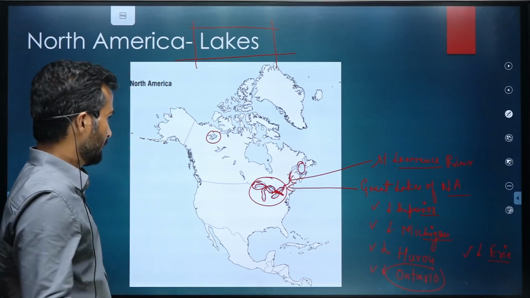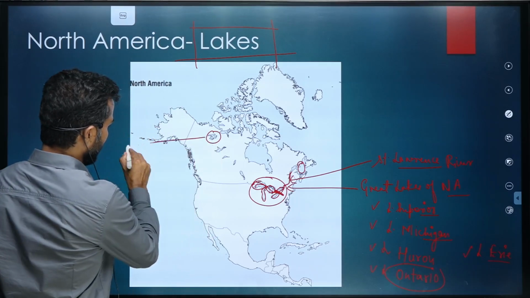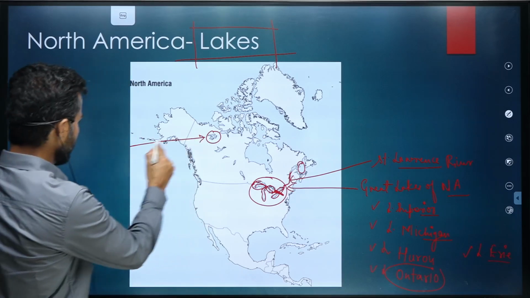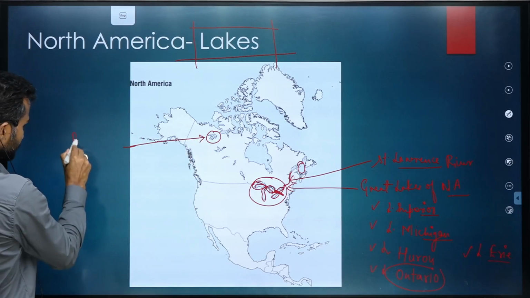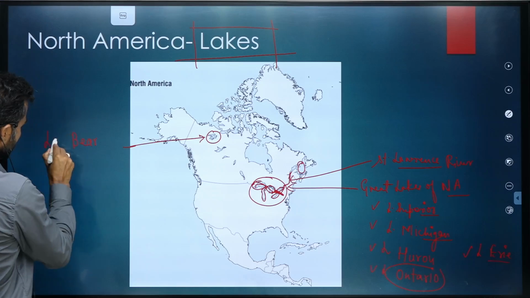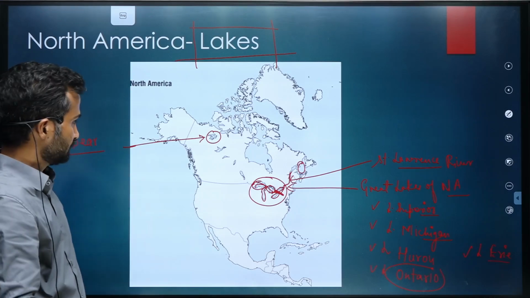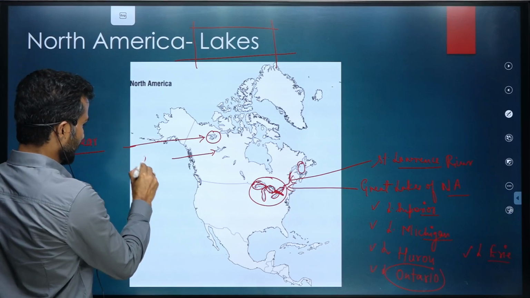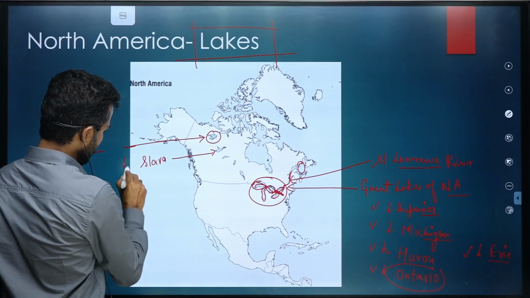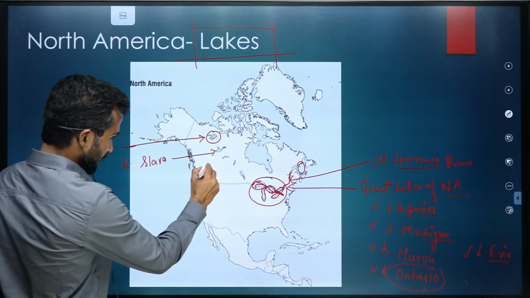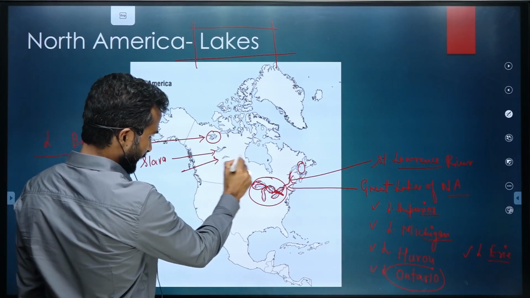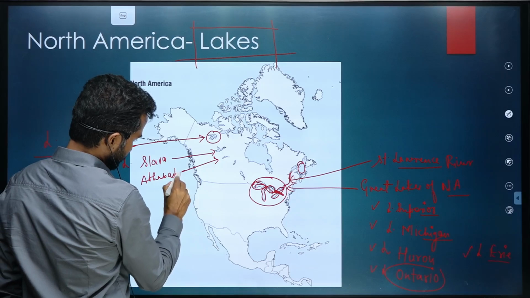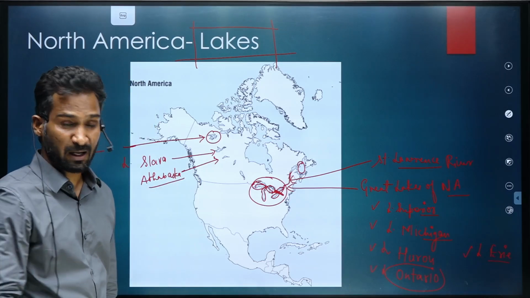Okay. Anyway, come to another lake over here in the northernmost part of Canada. This lake is known as Lake Bear. And this lake, south of Lake Bear, is Lake Slave. The third lake, this small lake, is called Lake Athabasca.